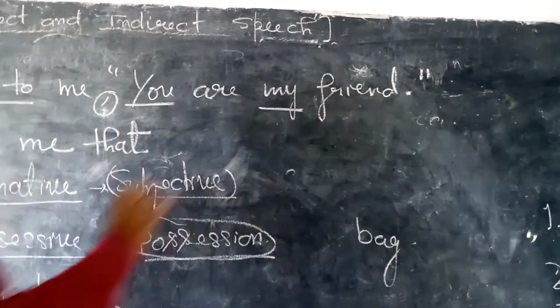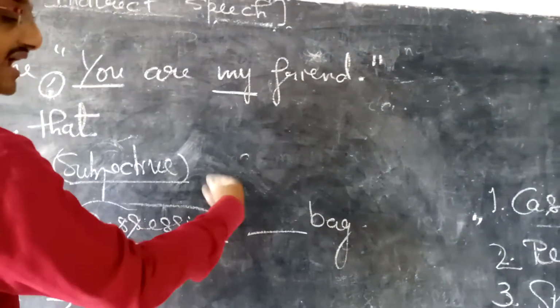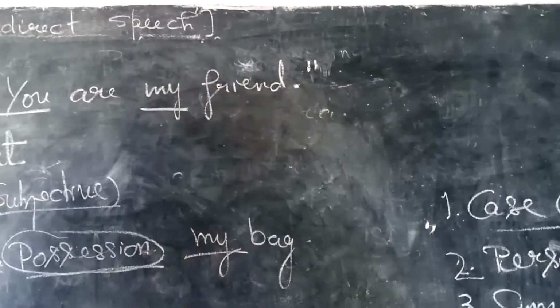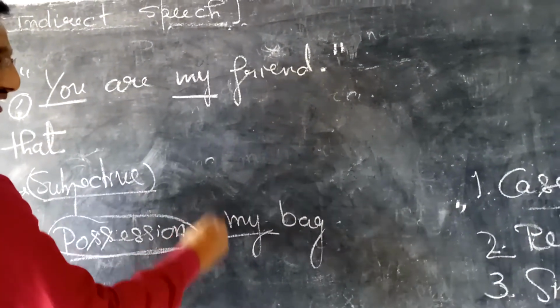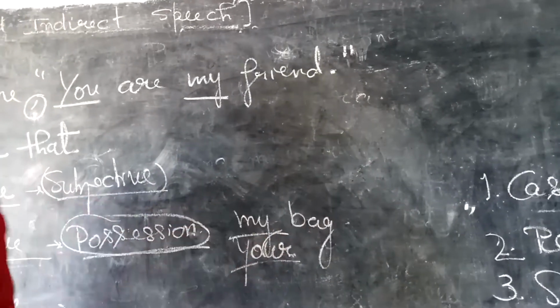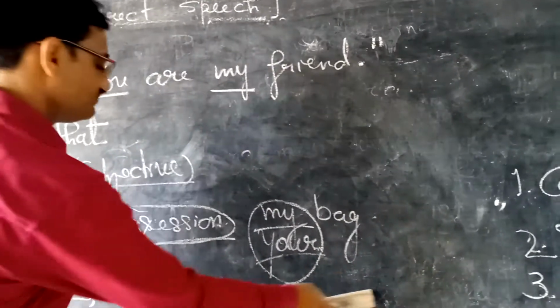Now whose bag is this? There is no possession given. If I take any pronoun of the possessive case, suppose I take mine, then on the bag my possession is there. If I write your, then over the bag your right is there. So these pronouns show possession over something.